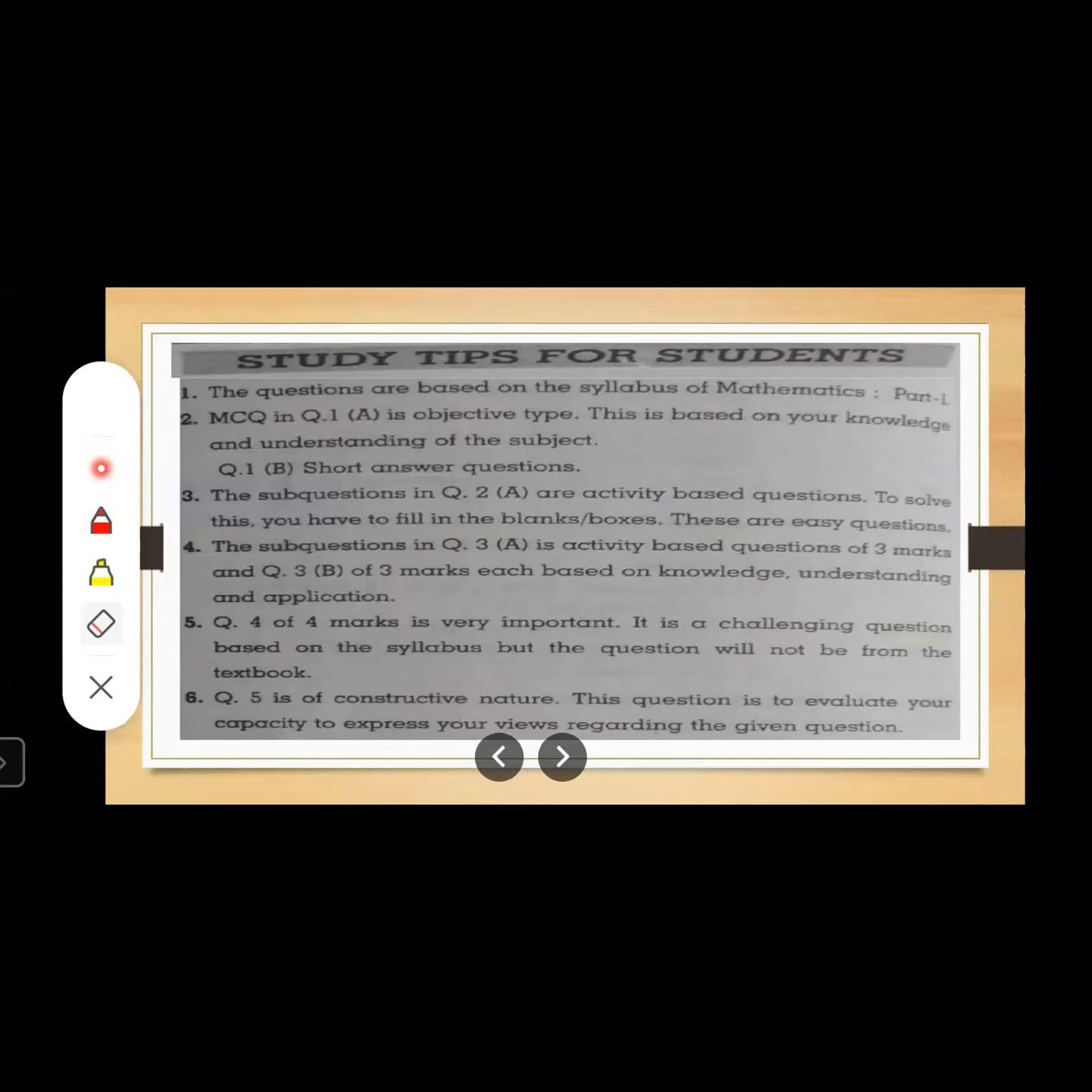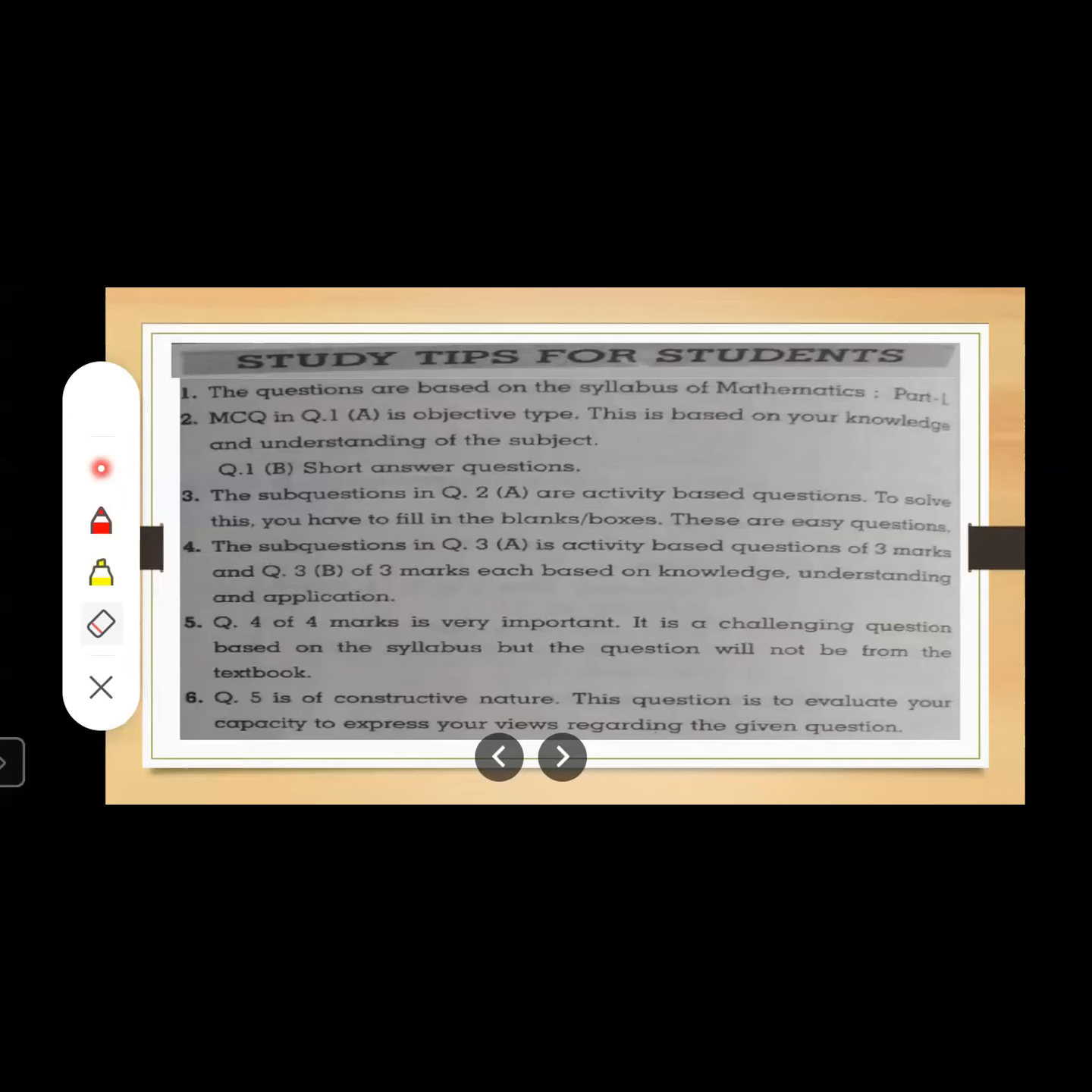Okay, question number 1A is of MCQ type. Okay, you have to select the correct alternative from given options. Okay, and it is based on knowledge and understanding of your subject, right? Question number 1B is of short answer questions. There will be 4 sub questions, each carries 1 mark. Okay, now going to the third point, the sub questions in question number 2A are activity based questions.